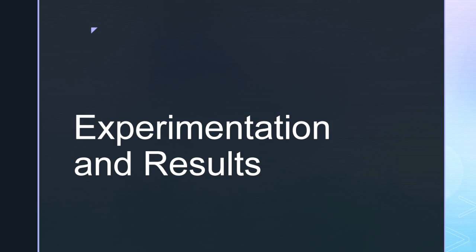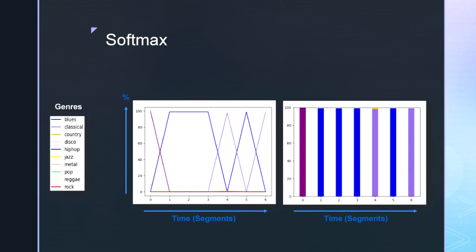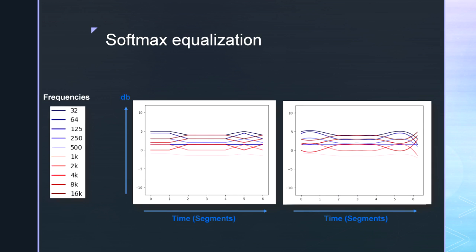Now I'm going to show you some experiments carried out with the song Gravity by Against the Current. The first experiment consists of obtaining a softened result from the network which emphasizes the most probable result from the network, leaving us with almost only one equalization profile for each segment. This function is called softmax.